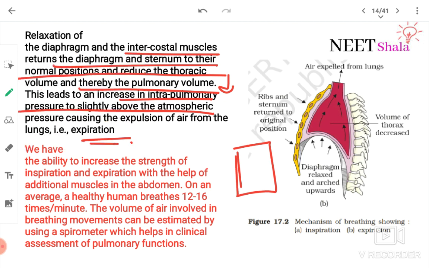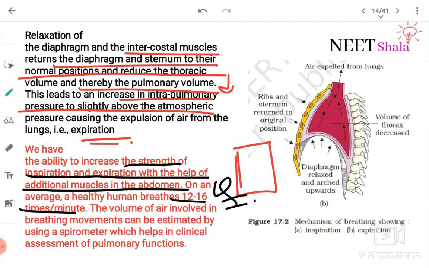We have the ability to increase the strength of inspiration and expiration with the help of additional muscles in the abdomen. On an average, a healthy human being breathes 12 to 16 times per minute. This could be a question. The volume of air involved in breathing movements can be estimated by using a spirometer, which helps in clinical assessment of pulmonary functions.